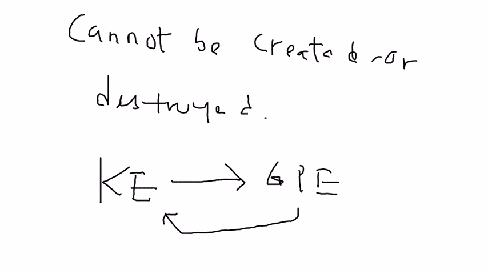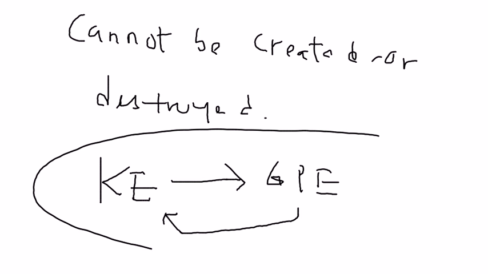This example is to tell you how in a system where the kinetic energy and the GPE are interchanged, there's no loss of energy in between. The total energy is conserved. It just changes in terms of form depending on the situation of the object. Just look at this example.